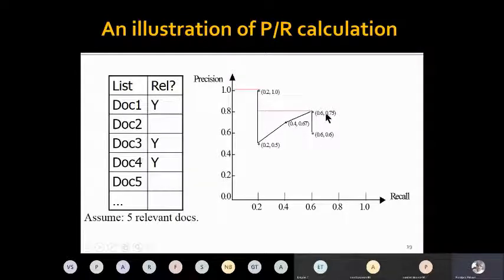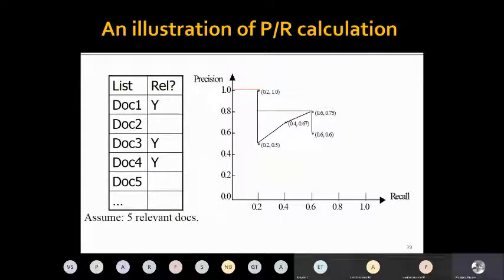Similarly, after the fourth document, the recall is 3 by 5, or 0.6, because I have 5 relevant documents, and precision is 3 by 4 because there are 4 documents retrieved and 3 are relevant. So it's important that you please go through these calculations once more after the lecture and make sure that you understand the recall calculation well.